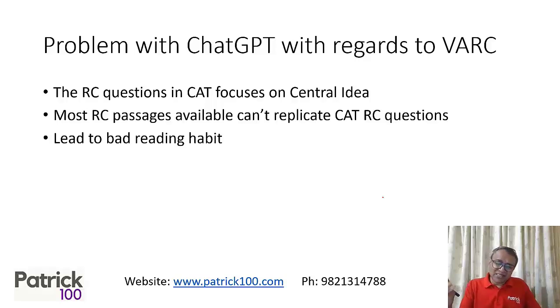Same with RC. If you look at RC passages that come in the exam, they mainly focus on the central idea, whereas normal RCs have more direct questions. If you solve passages with direct questions, you tend to read for specific data. Whereas in CAT, because you focus on the central idea, your reading habit is more catered to understanding the passage. So the way you read differs. That means solving the right kind of RC passages is important. So don't completely rely on ChatGPT for RC.